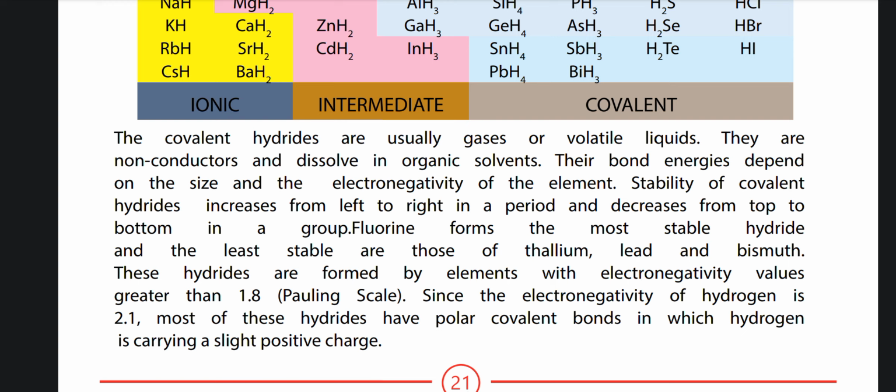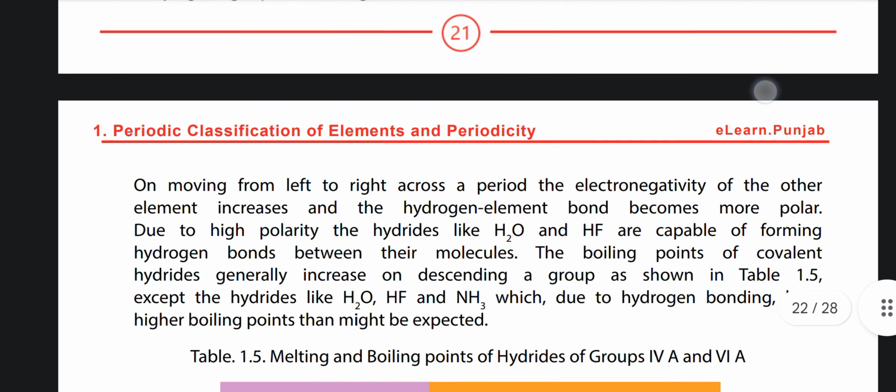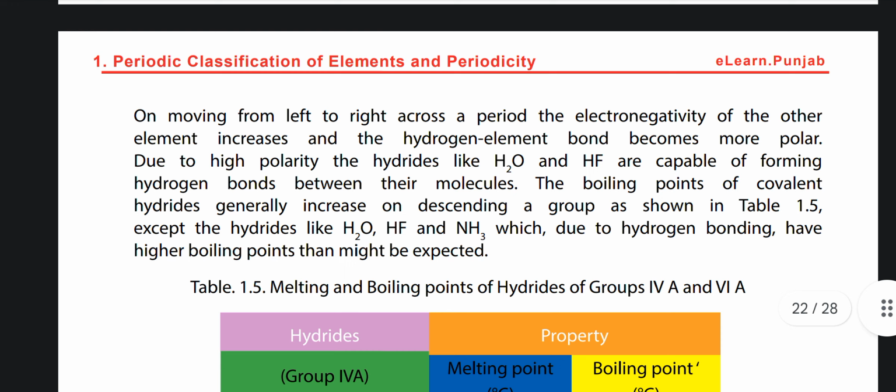These hydrides are formed by elements with electronegativity values greater than 1.8 on the Pauling scale. Since the electronegativity of hydrogen is 2.1, most of these hydrides have polar covalent bonds in which hydrogen carries a slight positive charge. On moving from left to right across a period, the electronegativity of the other element increases and the hydrogen-element bond becomes more polar.